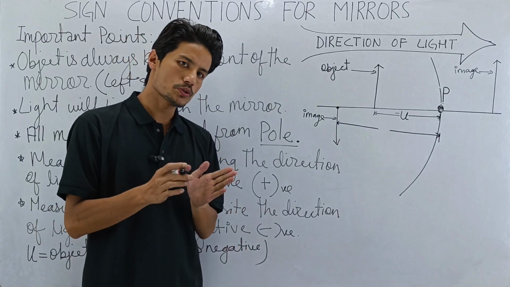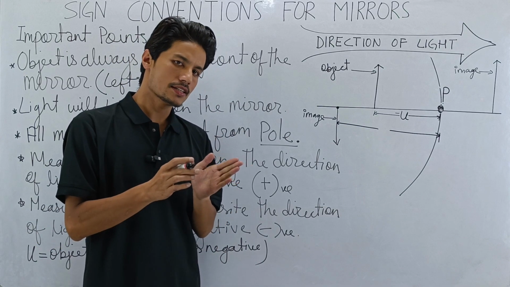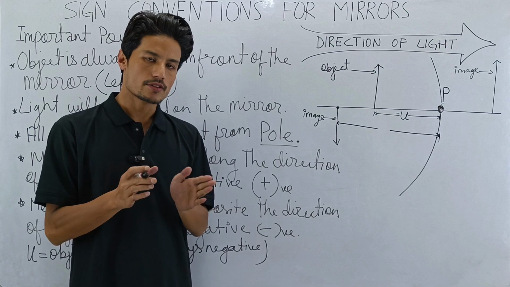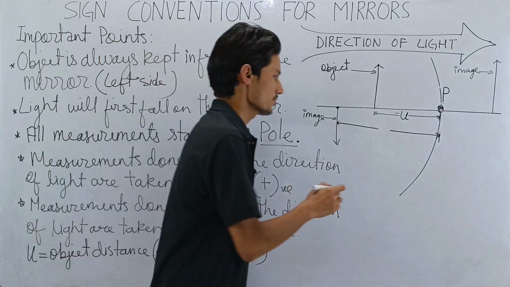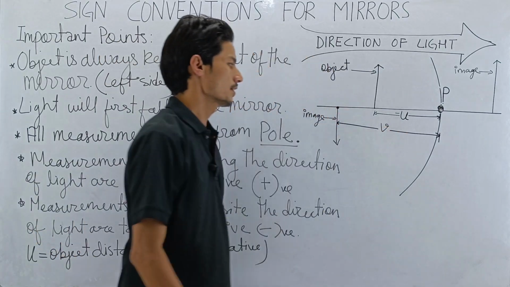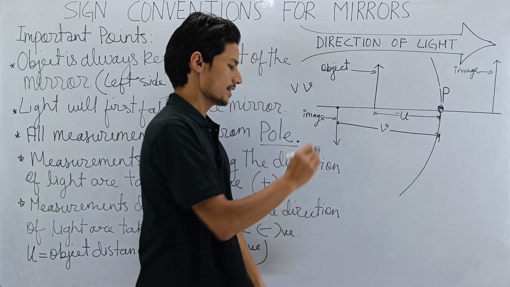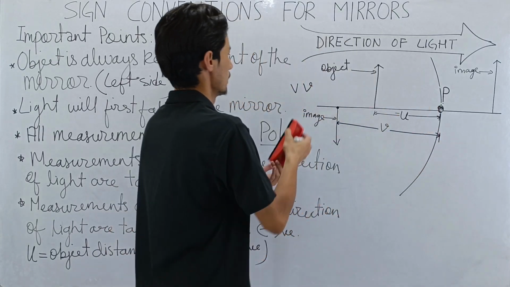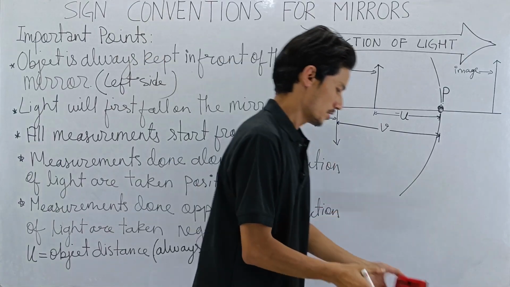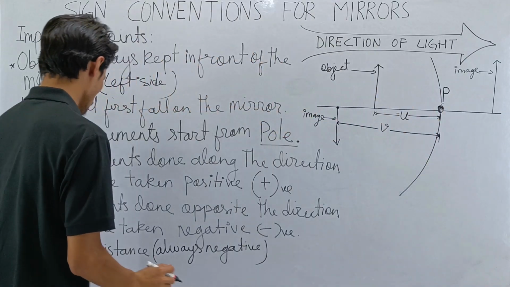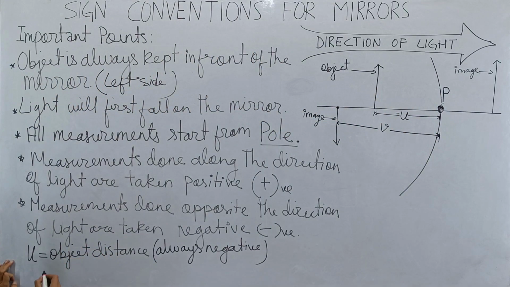Which symbol do we use to represent image distance? We use the symbol v, small letter v, lowercase v. So we draw it like this, a little stylish. So v is equal to image distance.